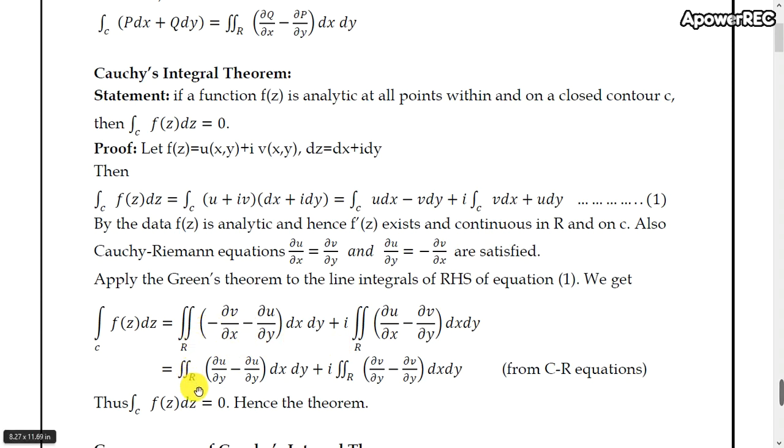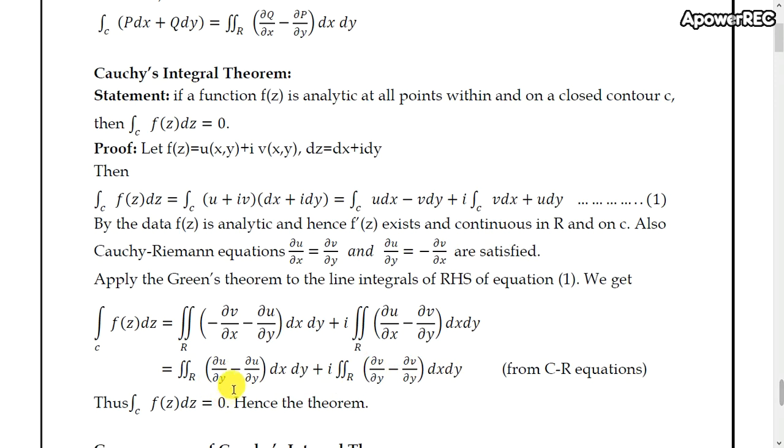I get double integral over R, where ∂v/∂x is nothing but ∂u/∂y with a minus sign, so minus ∂u/∂y, and I retain the other ∂u/∂y as it is, into dx dy, plus i times double integration over R, replacing ∂u/∂x by ∂v/∂y by the CR equation, minus and retaining ∂v/∂y as above, into dx dy.